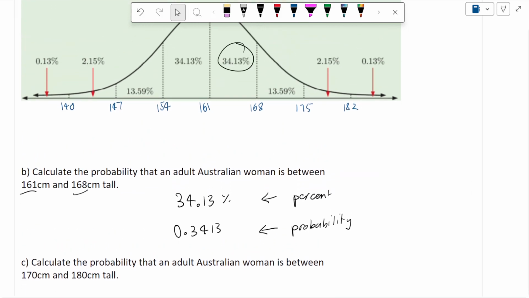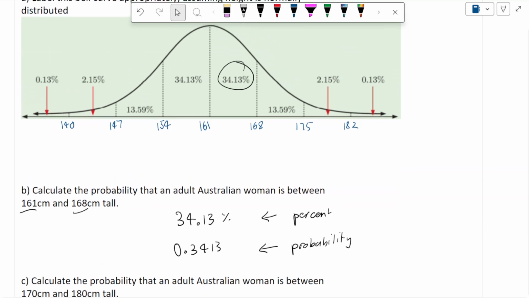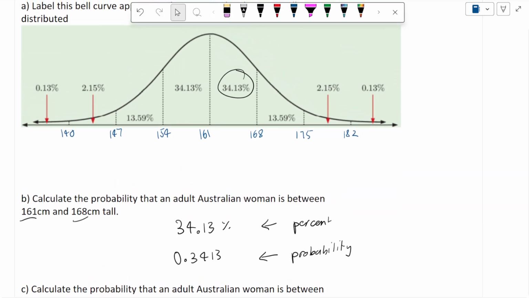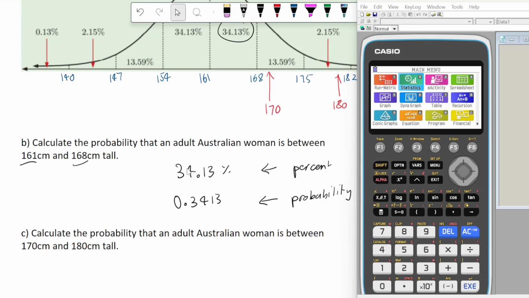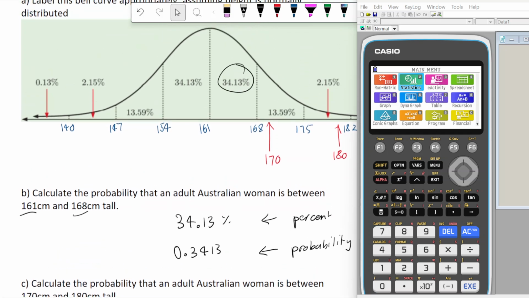Calculate the probability that an adult Australian woman is between 170 and 180. Previously we had the two numbers, 161 and 168, so we were very happy about that. We could just read it straight off the graph. But 170 is like there, and then 180 is like there. So I anticipate it's maybe about 12 or 13% based on those numbers, but we're not entirely sure. So this is where our calculator comes in handy.